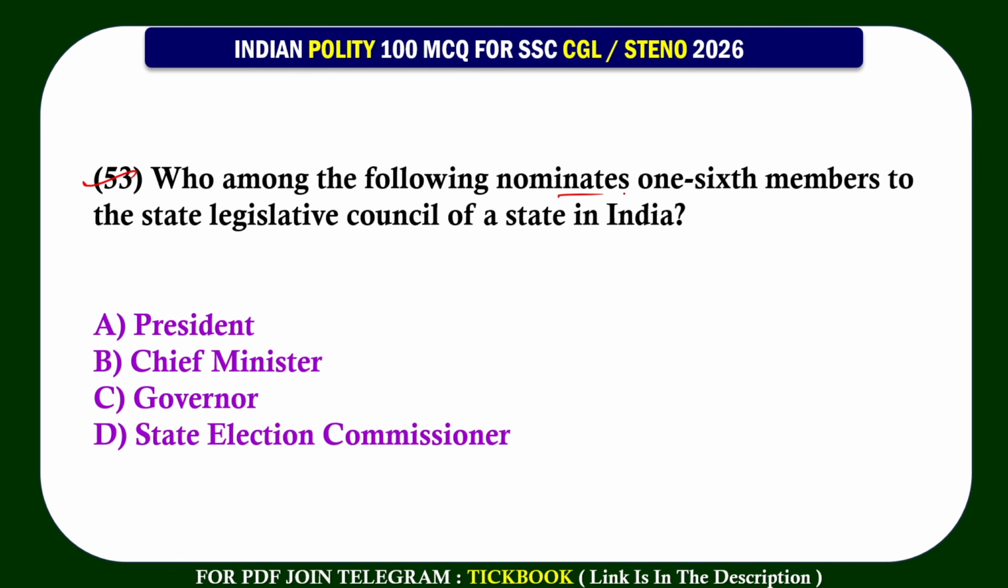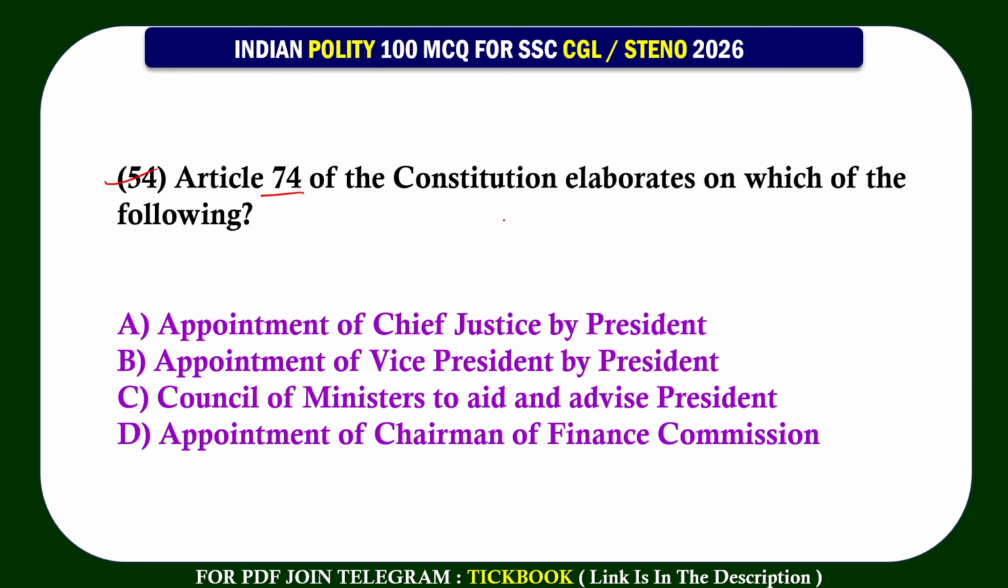53. Who among the following nominates 1/6 members to the State Legislative Council of a state in India? Option number C, Governor. 54. Article 74 of the Constitution elaborates on which of the following? Option number C, Council of Ministers to aid and advise President.